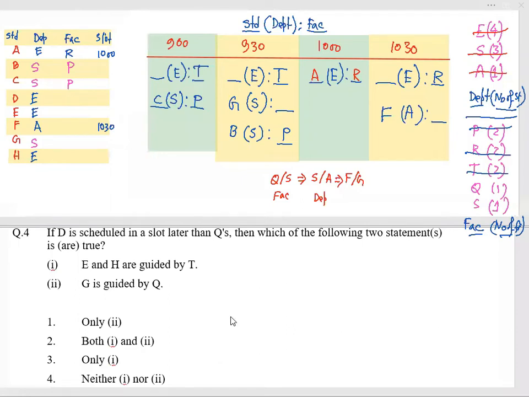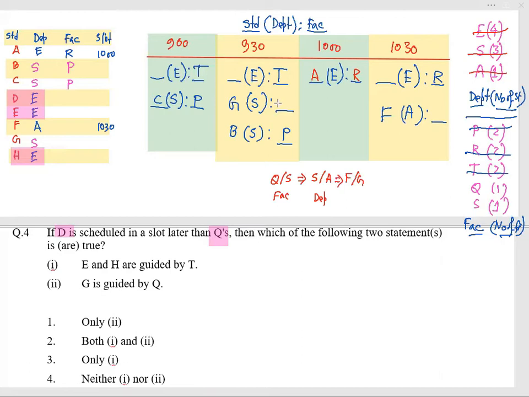Now let us go for the fourth question. If D is scheduled in a slot later than Q, we can see that D, E and H, as well as Q and S, are not known. But it says that if D is scheduled in a slot later than Q, Q is either sociology or anthropology, but sociology in the first slot at 9 AM has already been taken.